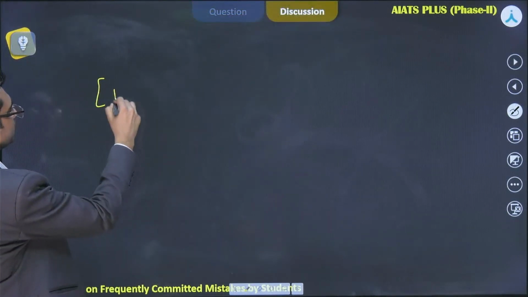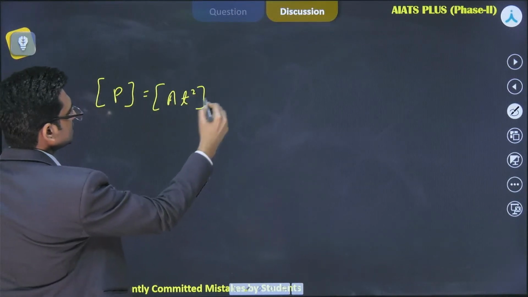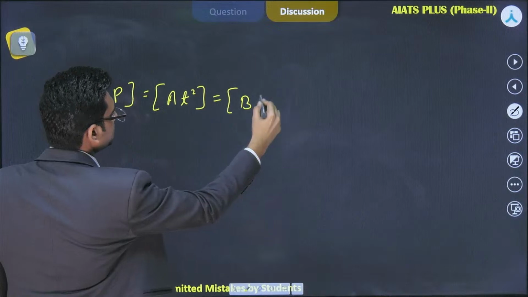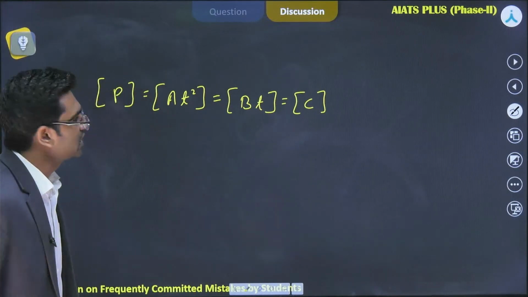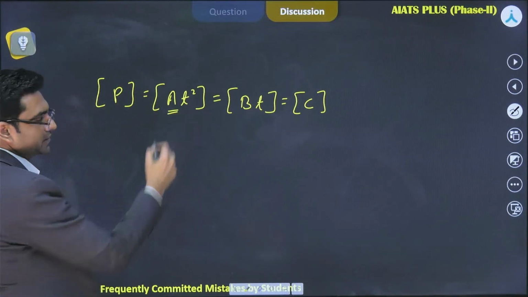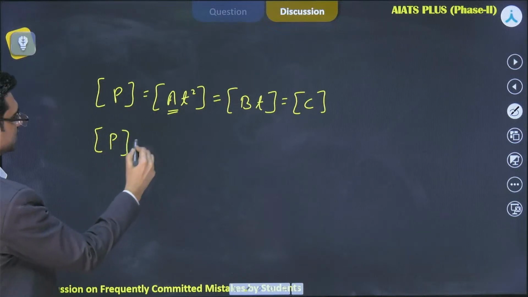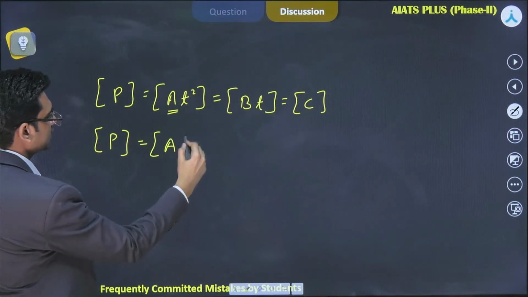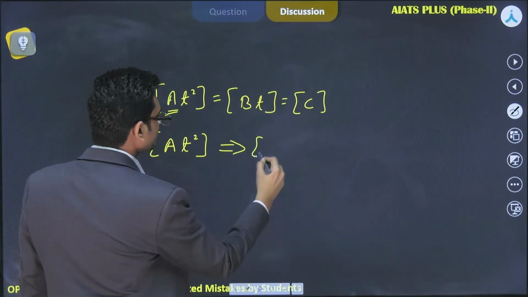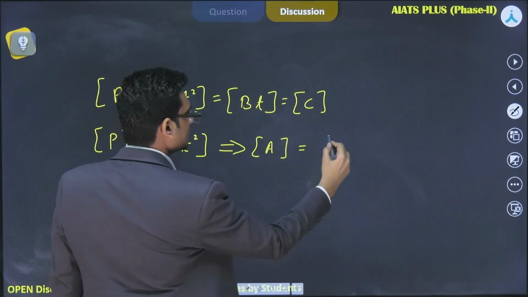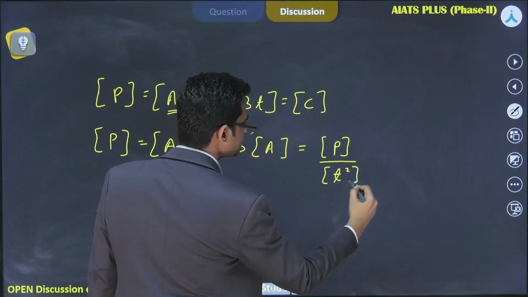The dimension of P is equal to dimension of AT square is equal to dimension of BT is equal to dimension of C. Now, if I have to find the dimension of A, I can use this equation. Dimension of P is equal to dimension of A into T square. From here, dimension of A will become dimension of P divided by dimension of T square.